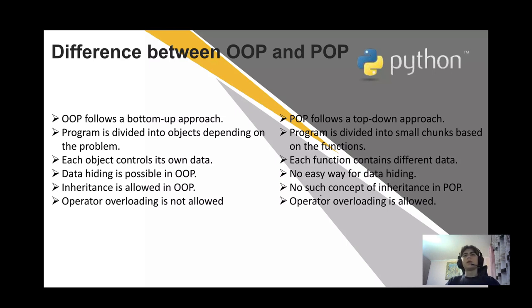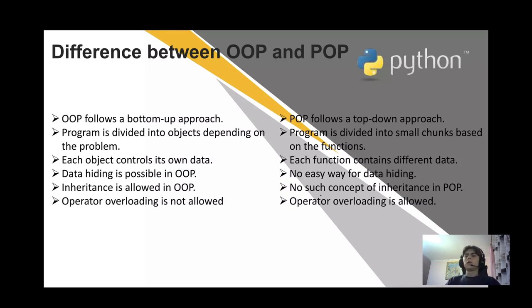The program is divided into objects depending on the problem. Each object controls its own data. Data hiding is possible in OOP. Inheritance is allowed in OOP. Operator overloading is not allowed.